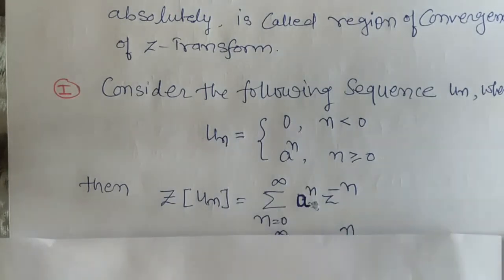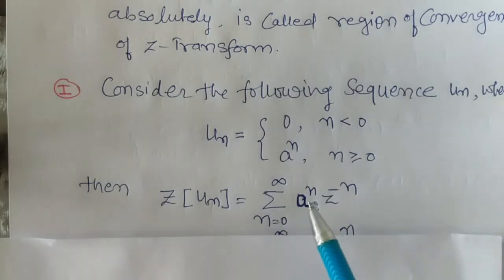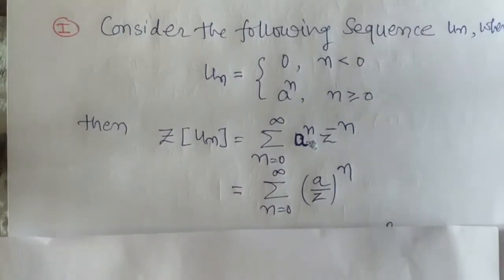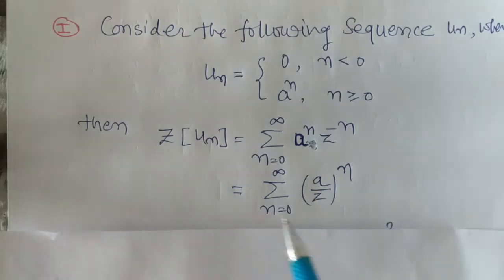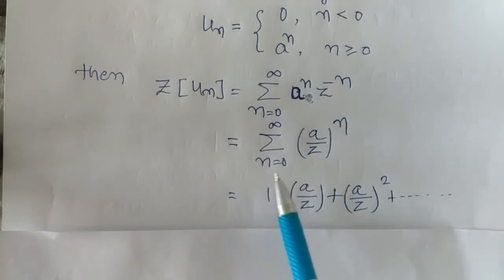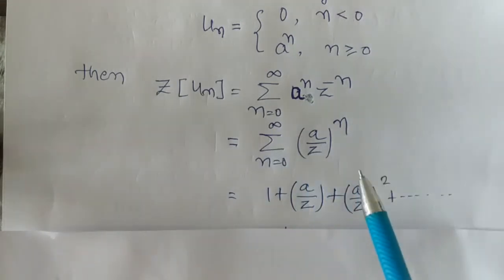Now this summation can be written as: z raised to minus n becomes 1 upon z raised to n, then a raised to n upon z raised to n becomes (a by z) whole raised to n. So we can write this summation as summation n goes from 0 to infinity (a by z) whole raised to n. Now putting n equal to 0, 1, 2, 3, we expand this summation. We get for n equal to 0, 1. For n equal to 1, a by z, plus for n equal to 2, (a by z) whole square, plus so on. So this is